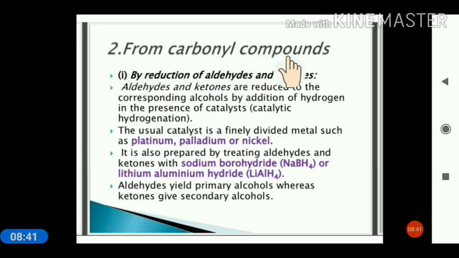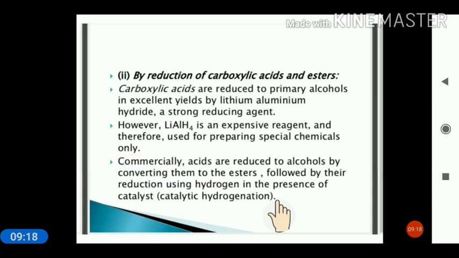Next is from the carbonyl compounds, by reduction of aldehydes and ketones. As I told you, when aldehydes and ketones are reduced in presence of any reducing agent or catalyst, then the alcohols are obtained. Usually platinum, palladium, nickel are used. Sodium borohydride or lithium aluminium hydride, these are the two best reducing agents. So aldehydes on reducing give primary alcohols, while ketones give the secondary alcohol.